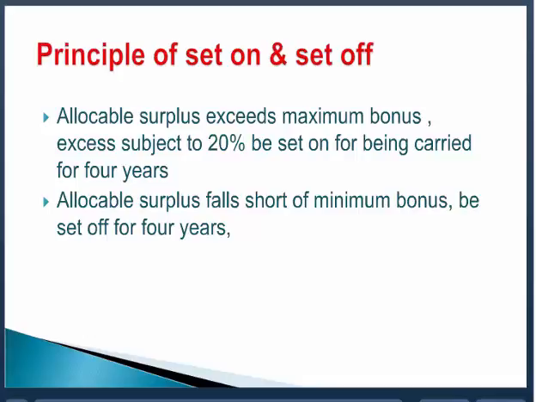Third year, suppose we have the allocable surplus of 500 rupees. So you pay 240 maximum bonus, another 240 you transfer as set on. So for second year you have set on 240, in the third year you have set on 20%, 240. So set on will not be more than 20%. In the fourth year, assuming you have 100 rupees as the allocable surplus, you have the set on 240 and 240. So in the fourth year you have 100 rupees, pay maximum bonus 240.